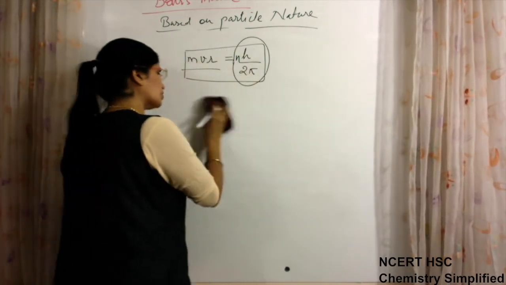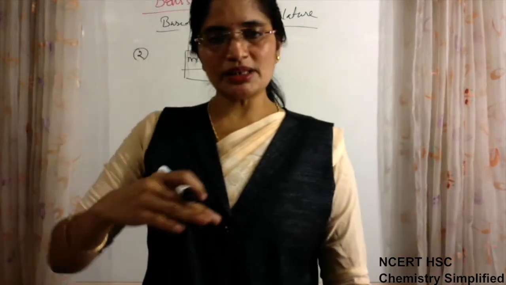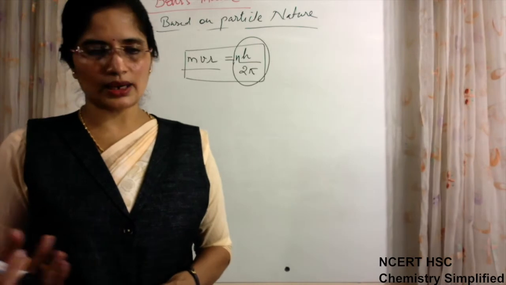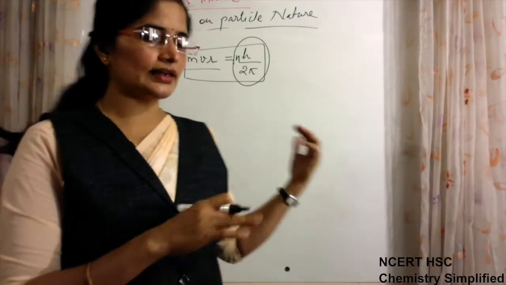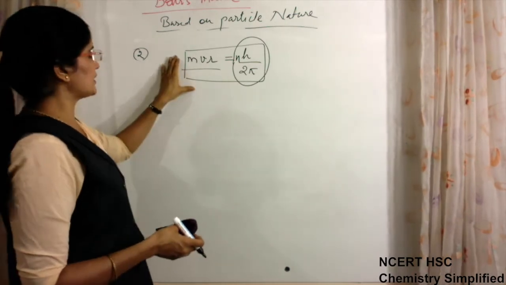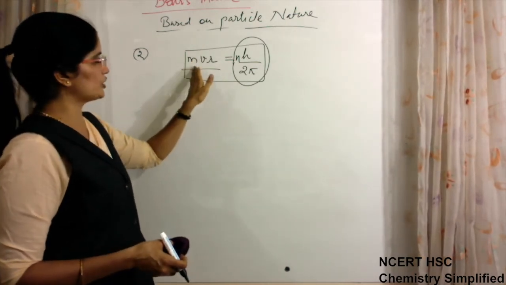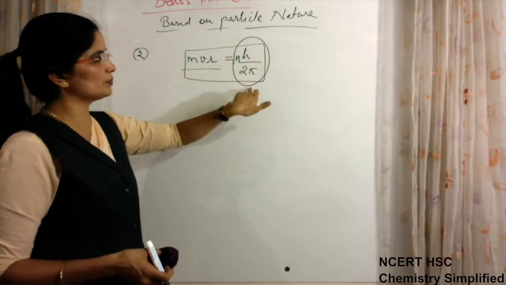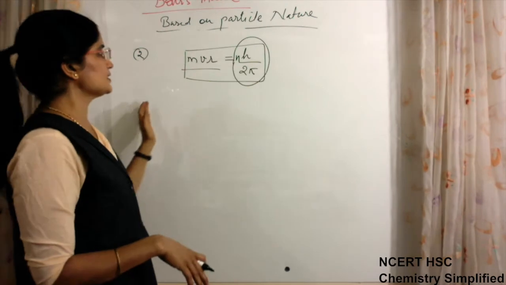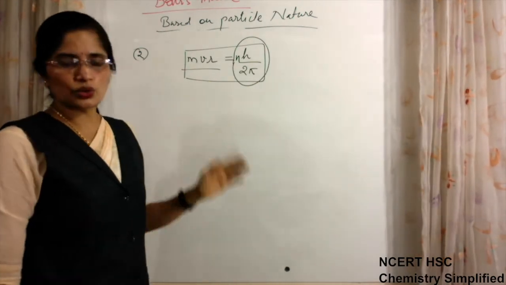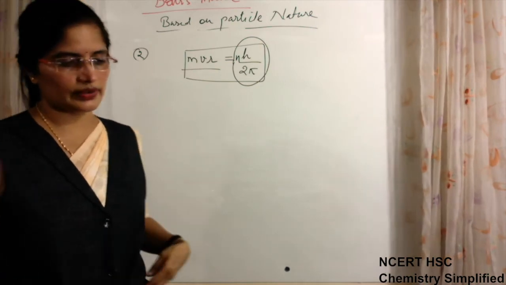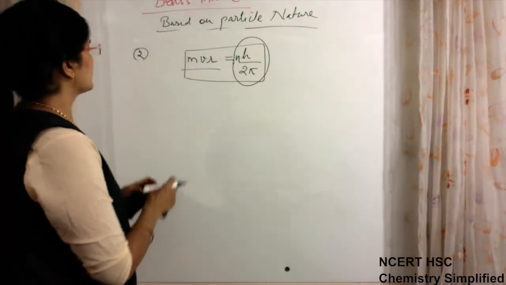Because if we talk about a staircase, there can be step number 1, step number 2, step number 3. There cannot be a 1.5 step in a staircase. Just like that, energy levels will also be in whole numbers. To explain that, he said that the angular momentum of an electron is an integral multiple of nh upon 2 pi. But the meaning of this point is only that just those energy levels are possible which have whole number values. This was the second point.